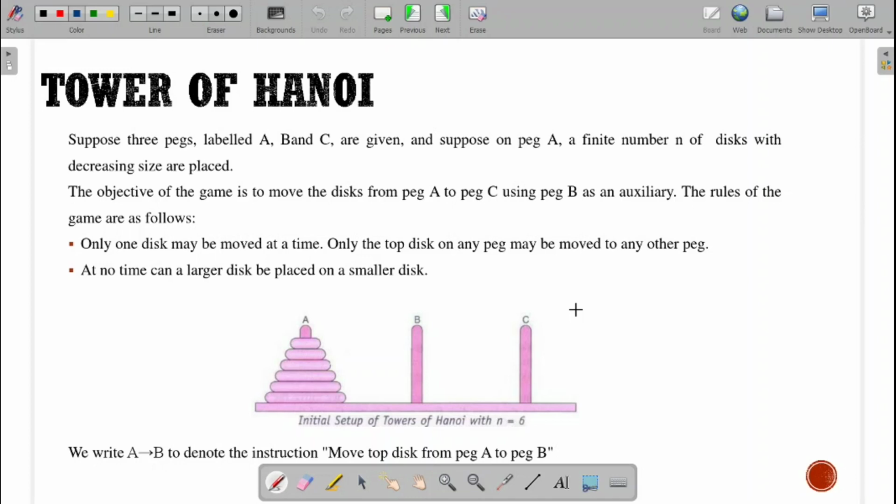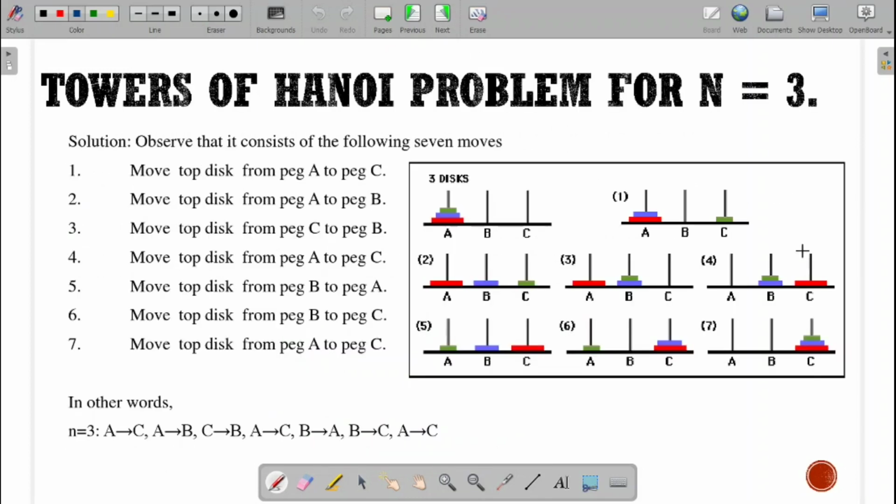Now let us look at how this can be accomplished. Let us take this example, where the number of discs is 3, that is n equal to 3. You can see the three discs colored in different colors. How can the movement be done?